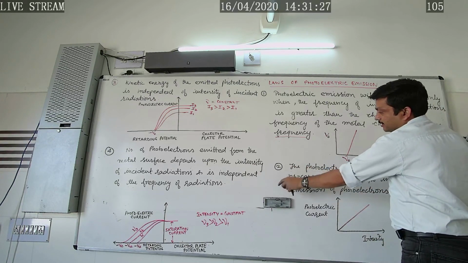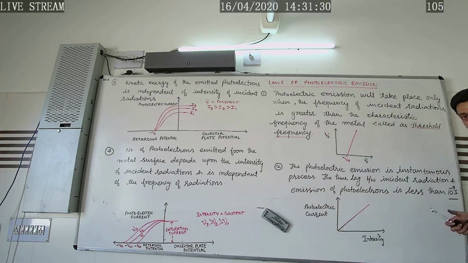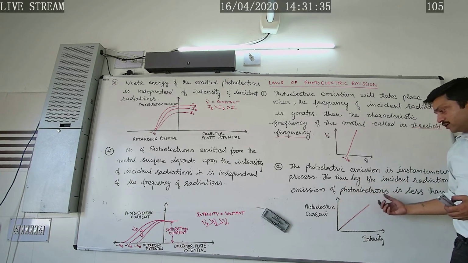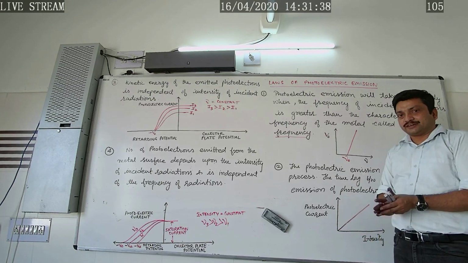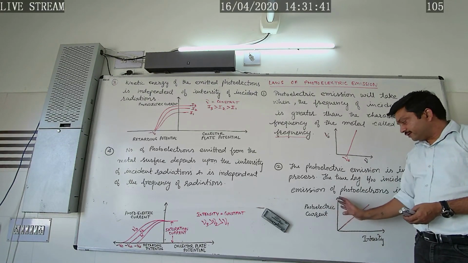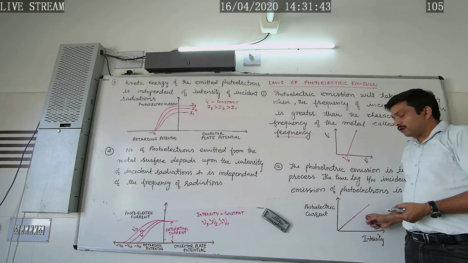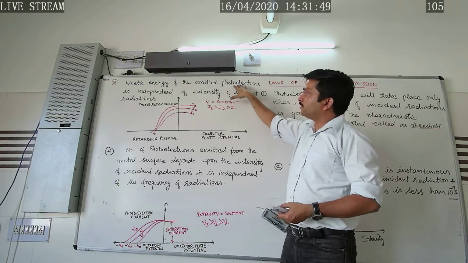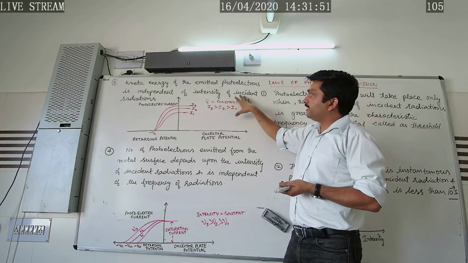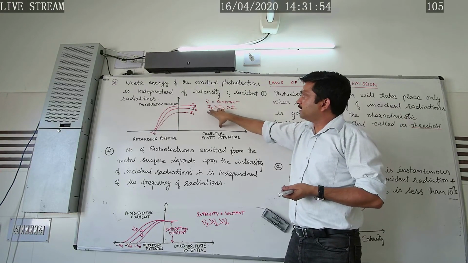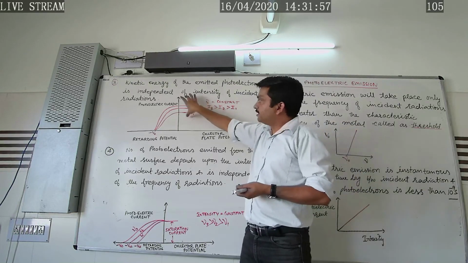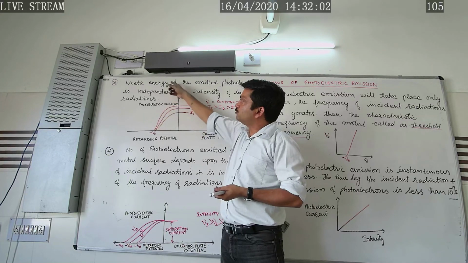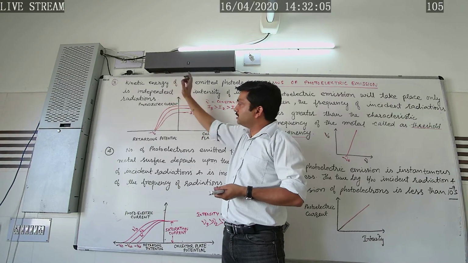The second law is that photoelectric emission is an instantaneous process. That is, the time lag between the incident radiation and emission of photoelectron is less than 10 to the power minus 9 seconds. What does it mean? That photoelectric current is proportional to the intensity of the incident radiation. In the third law, the kinetic energy of the emitted photoelectron is independent of the intensity of incident radiation. So if the frequency is kept constant and the intensity is varied, then we get only one value of stopping potential, which proves this law.